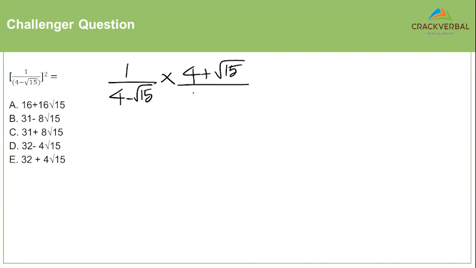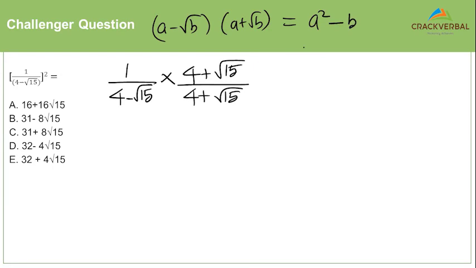How do we rationalize? We multiply and divide by the conjugate. So if the root is a minus root b, the conjugate of this will be a plus root b. So when we multiply by the conjugate, we are able to write this as a square minus b, because they are in the form of a minus b into a plus b, right?